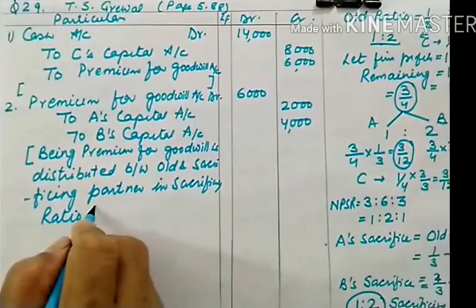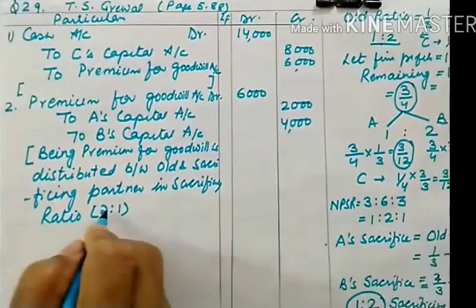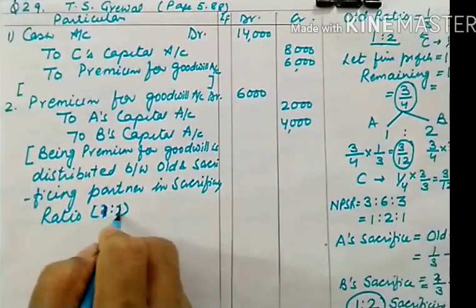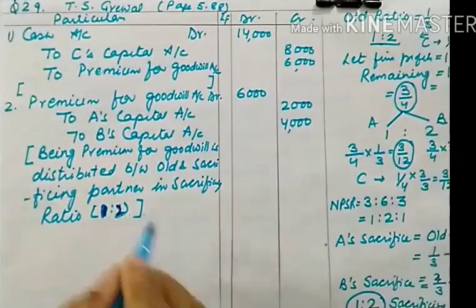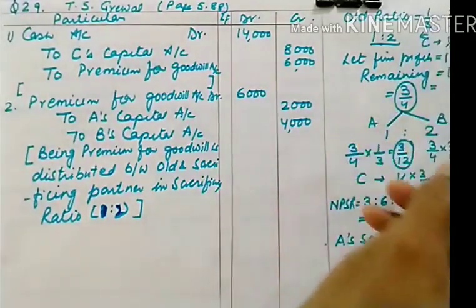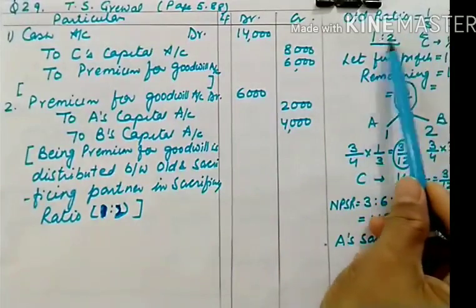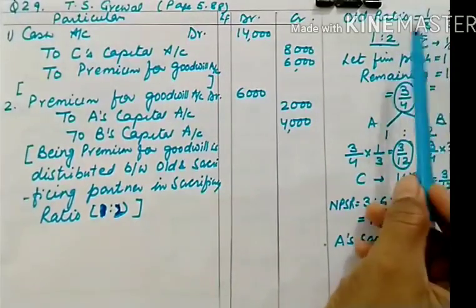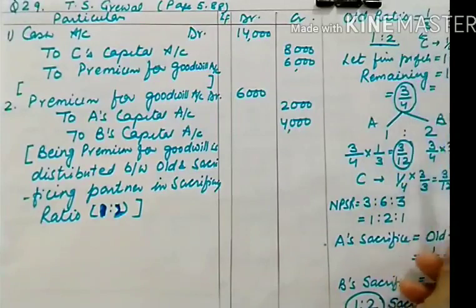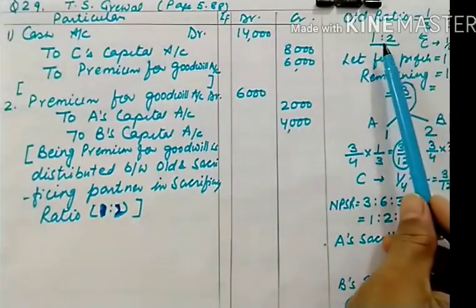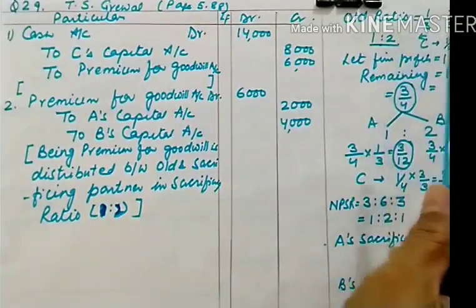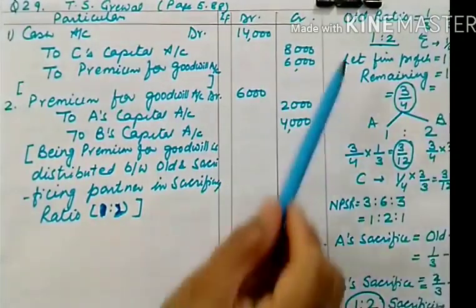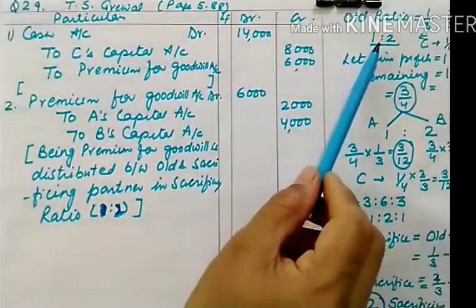Sacrificing ratio which is 1 is to 2. So I hope this point is clear to you, that whenever a single share of a partner is given and the old ratio, and no condition relating to the mutual ratio of A and B is given to you, we assume that they continue to share in this arrangement, and in that case their sacrificing ratio and old ratio will be the same.